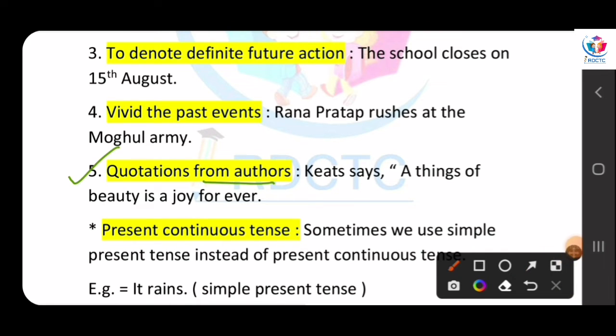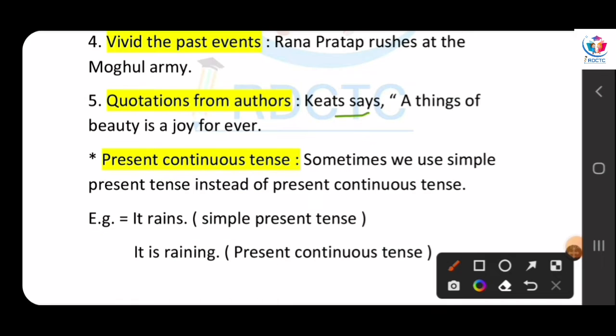Next point is quotation from authors. When you use a quotation from an author, then we say it in the simple present. Keats says, "A thing of beauty is a joy forever." Keats, a great poet, died a long time ago, but his creations, his poems, are immortal.